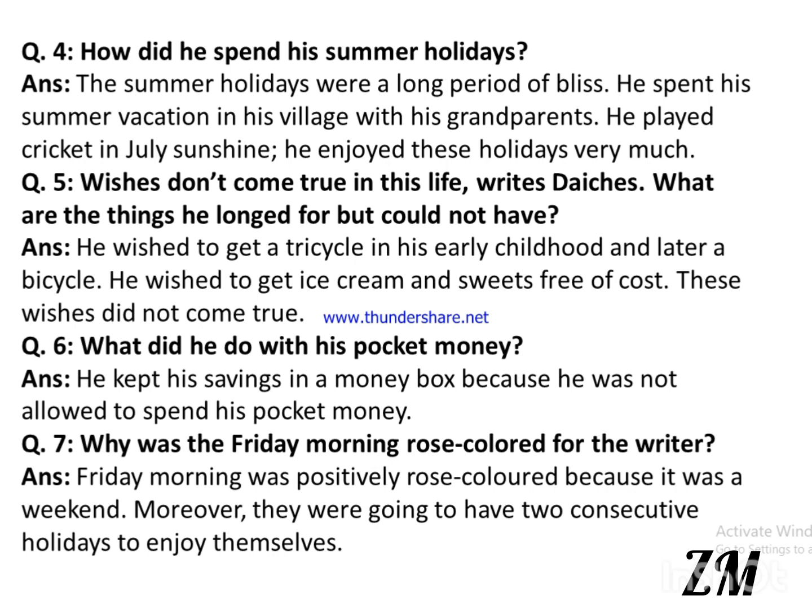Question number 5. Wishes don't come true in this life. Write ditches. What are the things he longed for but could not have? Answer. He wished to get a tricycle in his early childhood and later a bicycle. He wished to get ice cream and sweets free of cost. These wishes did not come true.